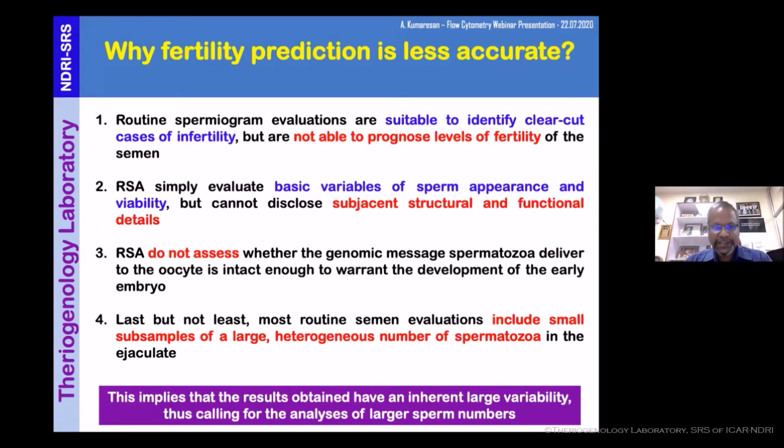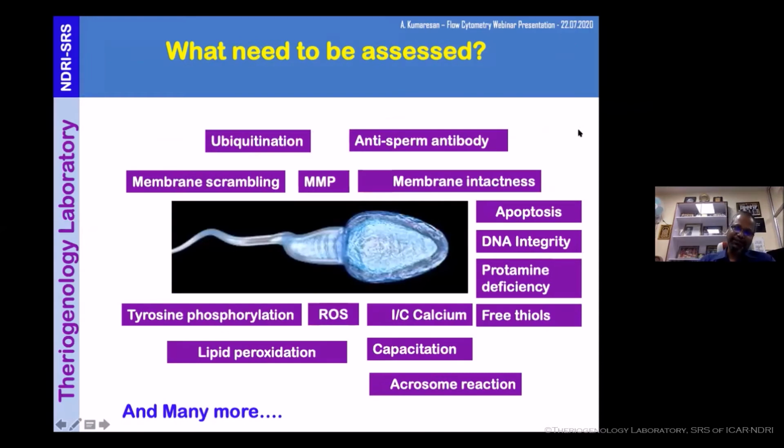Most routine semen evaluations include very meager, small subsamples of a large heterogeneous number of spermatozoa in the ejaculate. And this implies that the results obtained have an inherent large variability, thus calling for an analysis of large sperm numbers. So what is to be assessed? Having said that semen evaluation does not predict fertility, what to do? These are some of the very important parameters a spermatozoon should have for acquiring the fertilizing ability, to be able to fertilize the oocyte.